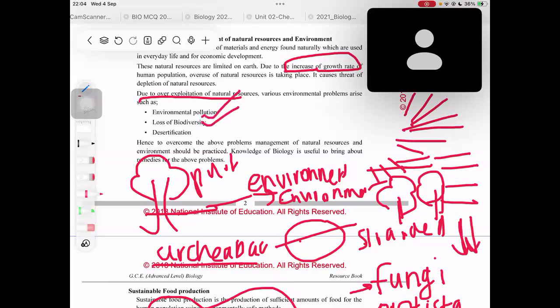Plus, we will have environmental pollution as well, right? And the third thing is desertification. Again, I'm taking the trees, and it is also related with the trees.